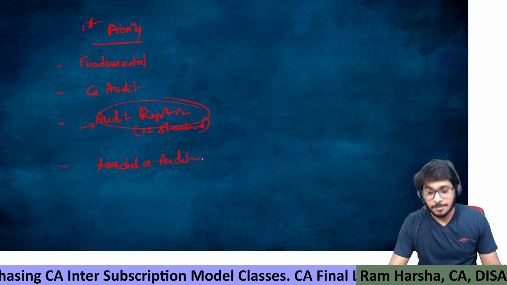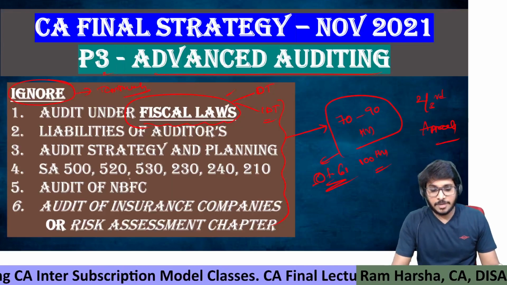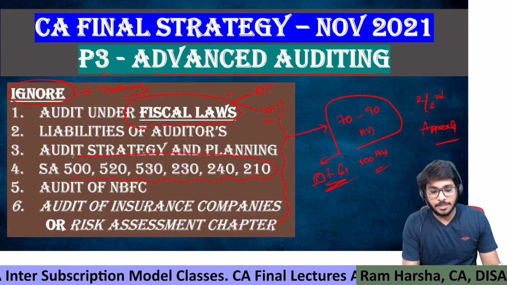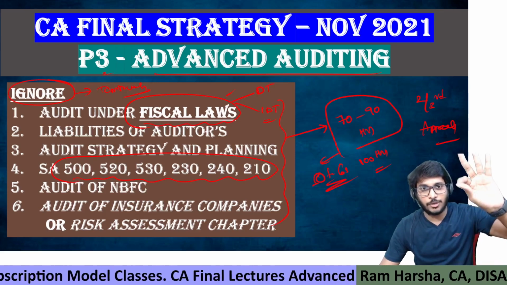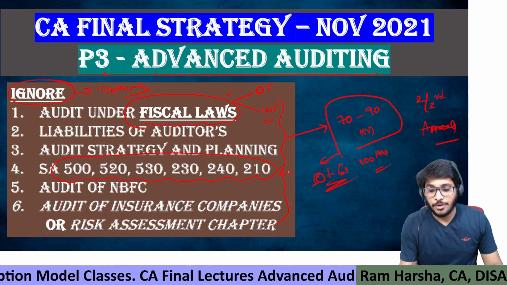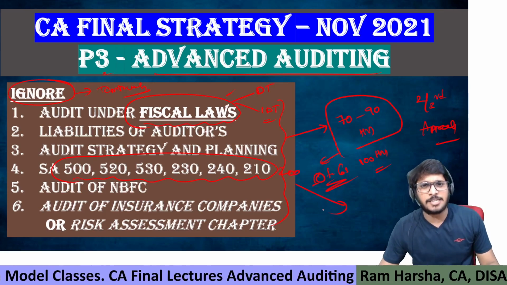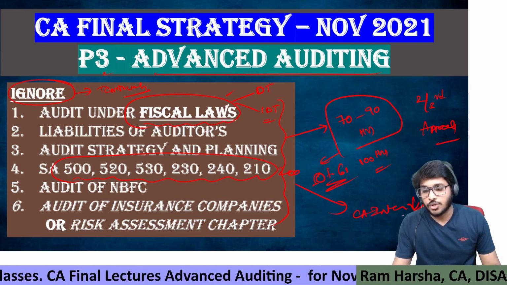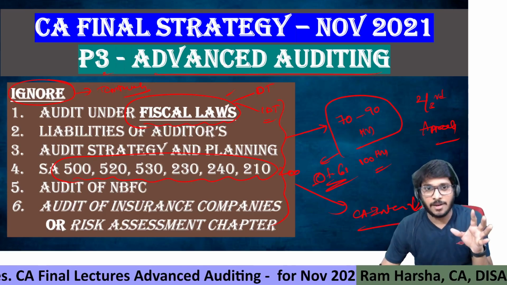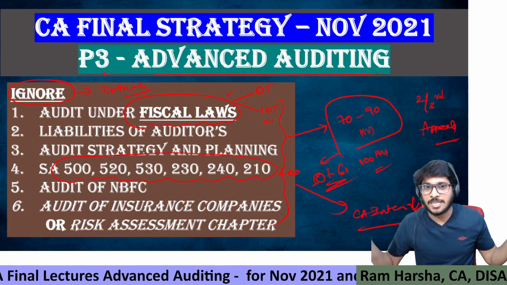you should be perfect. But if you see, I have kept certain standards here, except these standards: 500, 520, 530, 230, 240, 210. Why, sir? 210, even 200 also. Why do these have to be kept under pending, sir? Because these are CA Inter-level standards which are exclusively tested at CA Inter level. Generally, these standards are not tested at final level.